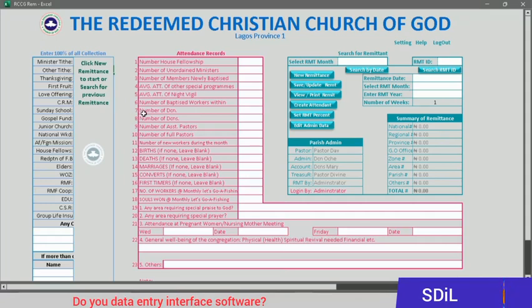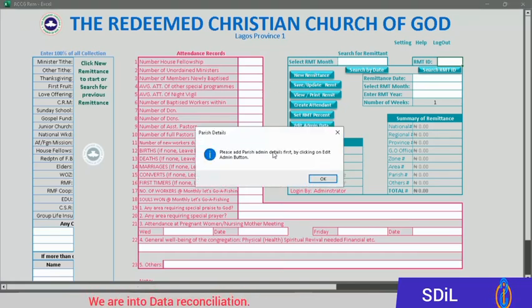This is our dashboard, and this is where the remittance happens. To start a new remittance or search for an old one, if you click here, you can search by selecting the date of the previous remittance, but there is none here yet. If you know the remittance date, you enter it here to search. But to start a new one, if I click start, it will ask me to enter the parish admin details.